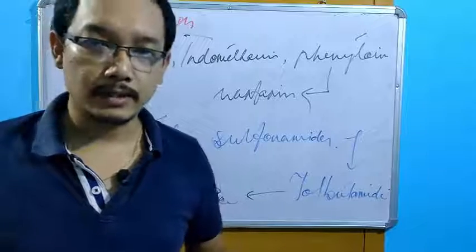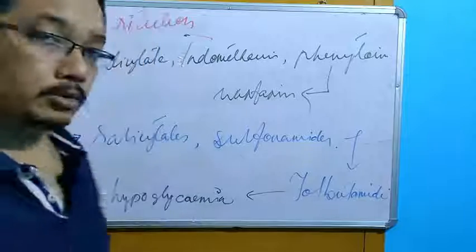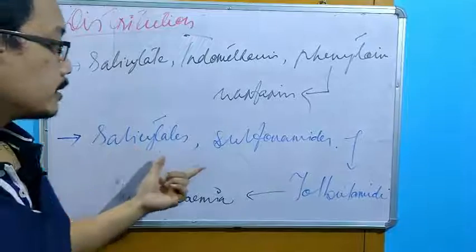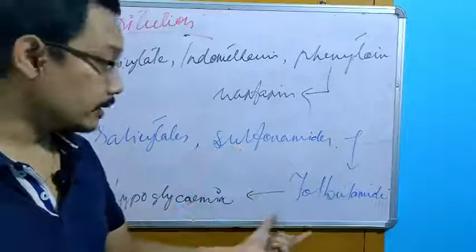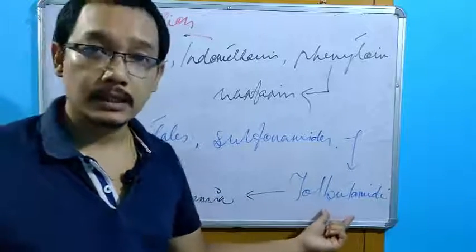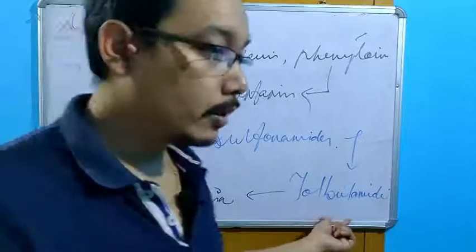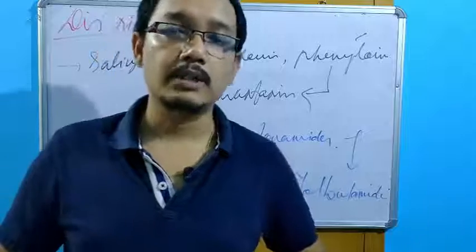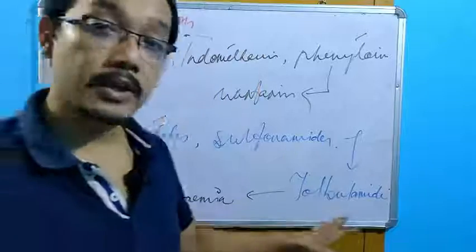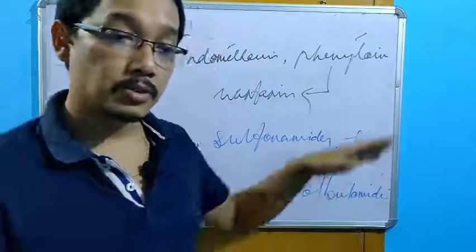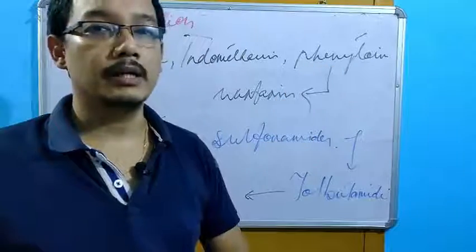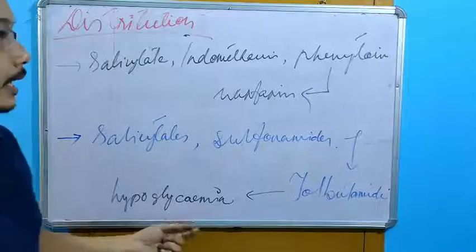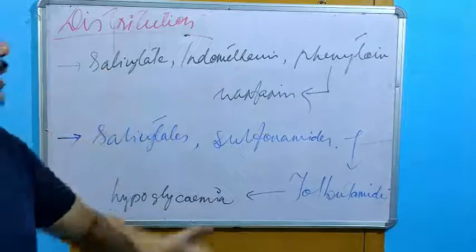I'd like to give you certain examples of drugs that can cause these displacement reactions, like salicylates and sulfonamides. They can displace tolbutamide. Tolbutamide is an oral hypoglycemic agent, that means it is used to decrease the blood sugar level. But due to this displacement reaction, the blood sugar level will be decreased more than normal. It can lead to hypoglycemia.